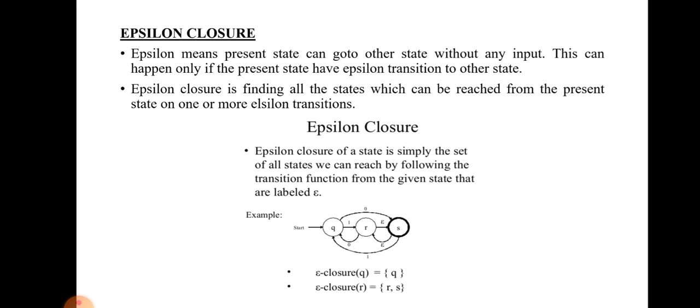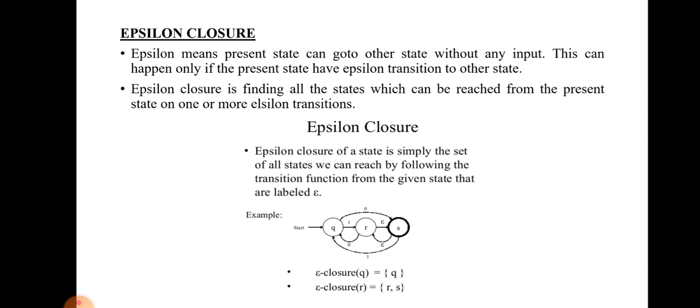Epsilon is nothing but a string which has no input symbol from one state to another state. We can easily transit from one state to another state without any input. Usually we transit from one state to another state with some input symbol. By using the epsilon symbol, we can transit from one state to another state without any input. That is the main use of epsilon.